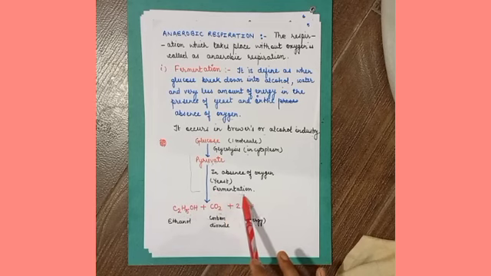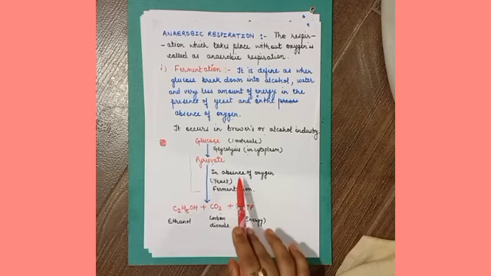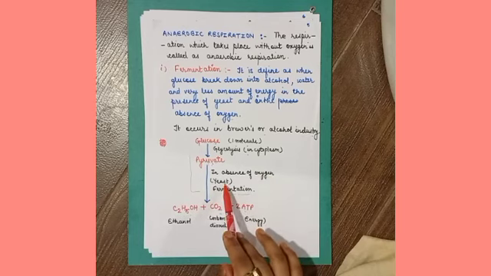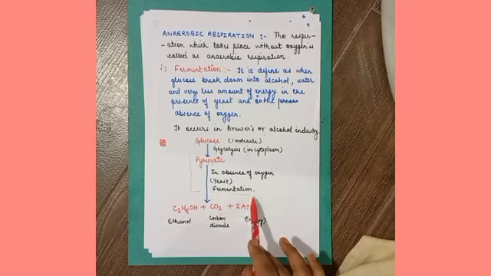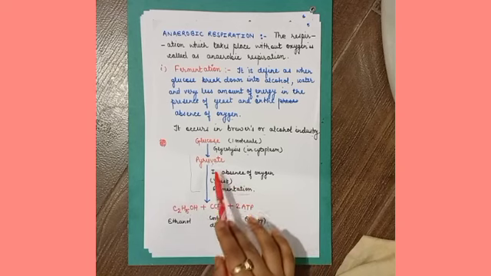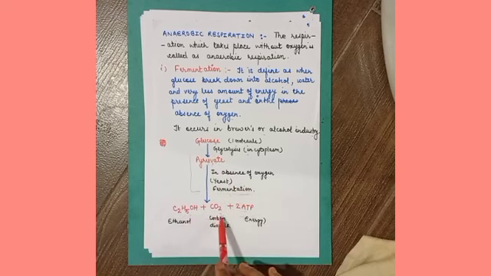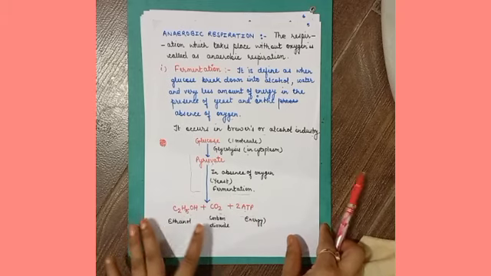This process is called fermentation because it occurs in the absence of oxygen and in the presence of yeast. Instead of carbon dioxide, water and 38 molecules of ATP, pyruvate is converted into ethanol, carbon dioxide and two molecules of ATP.